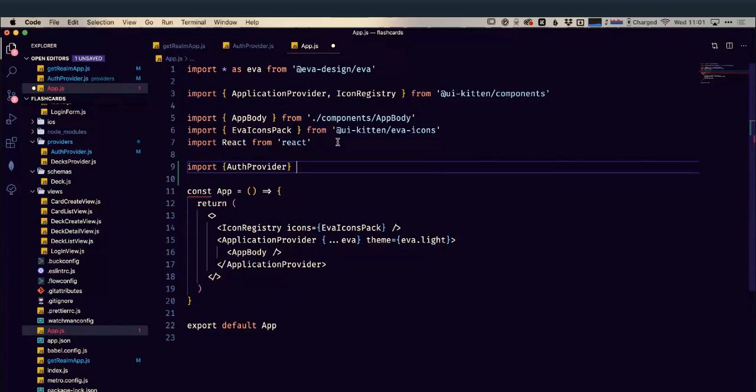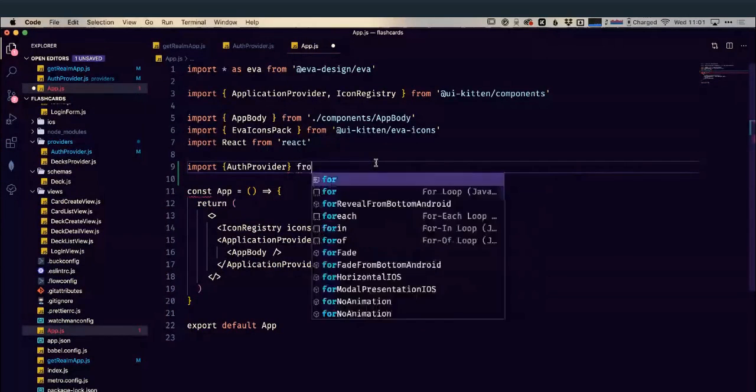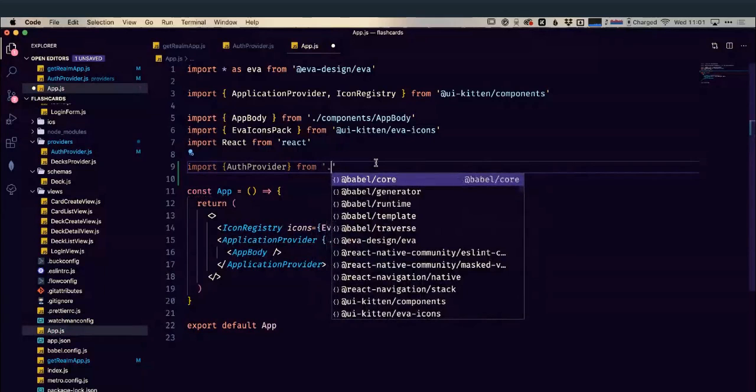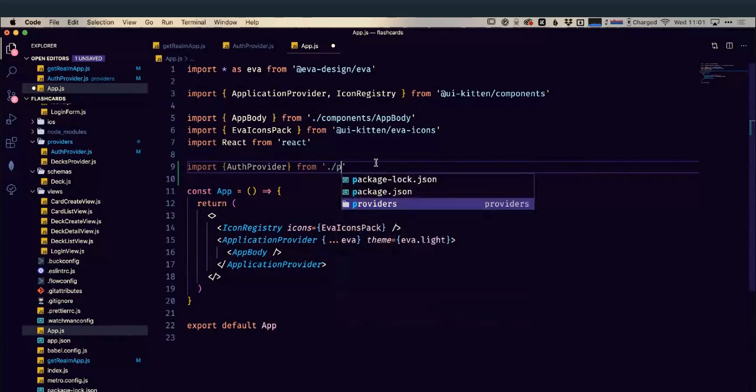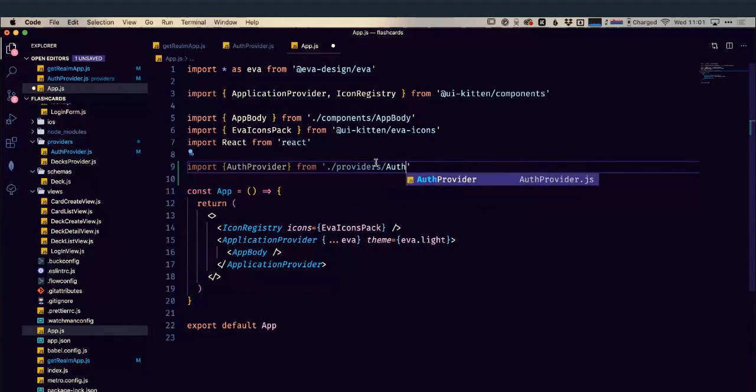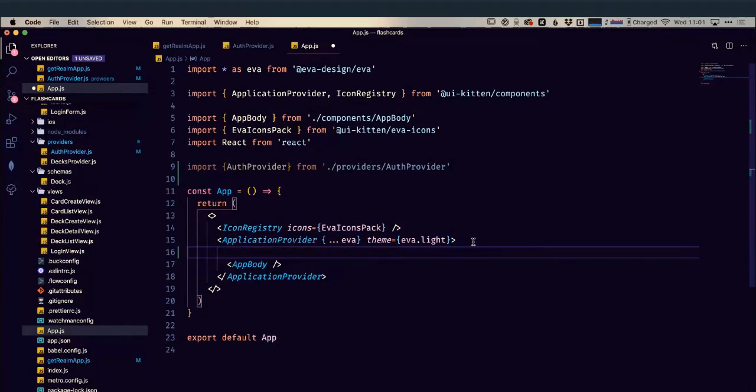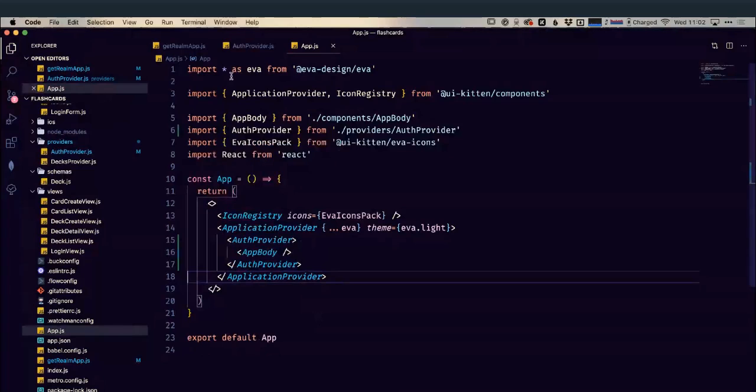We're going to import that from our, you can tell that I'm also a Python dev, where we did the other way around. So I might do that wrong every now and again. Sorry, this is in providers, auth provider. Okay, so we have our auth provider being imported, and now we can just wrap our body in our auth provider. It's not going to make any changes yet.